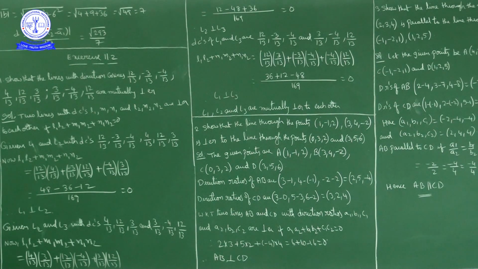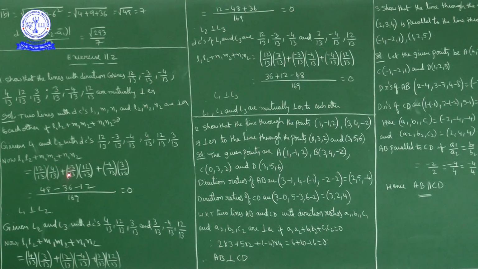Okay, so here, these I'll consider as the direction cosines of line L1, these are direction cosines of line L2. Okay, given L1 and L2 with the direction cosines 12 by 13, minus 3 by 13, minus 4 by 13 and 4 by 13, 12 by 13 and 3 by 13. Okay, so consider this one as L1, M1, N1 and these are L2, M2, N2. Now I will calculate L1 L2 plus M1 M2 plus N1 N2. Now what is L1? L1 is 12 by 13. What is L2? 4 by 13.